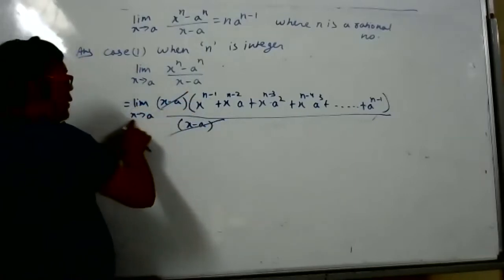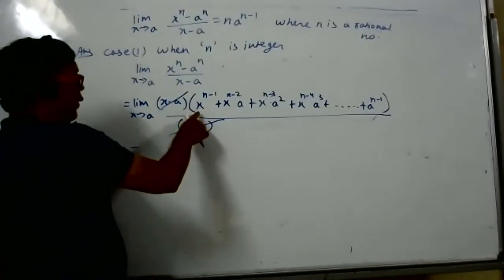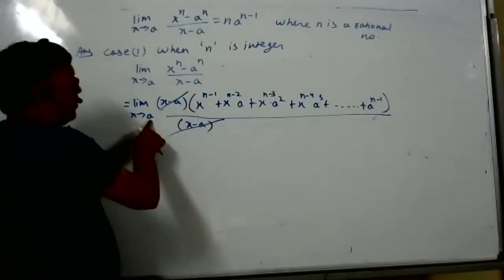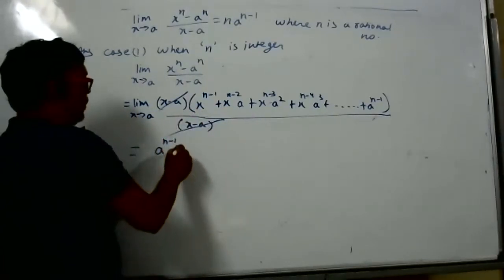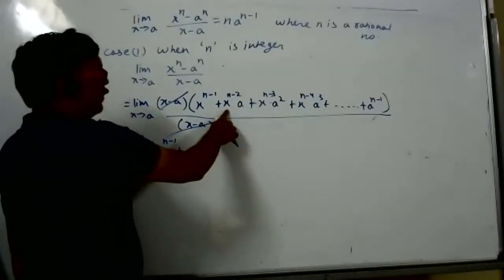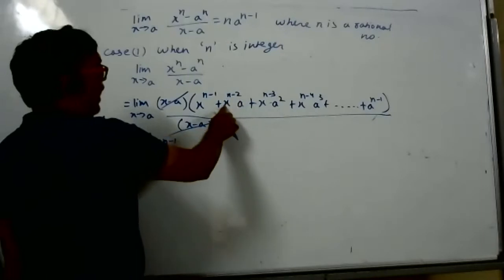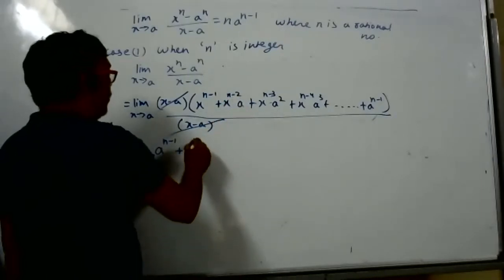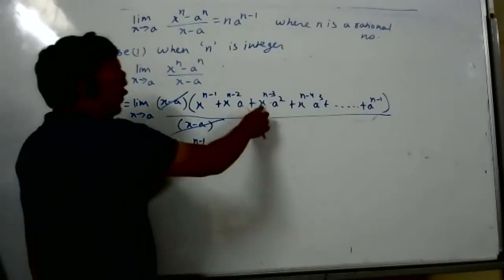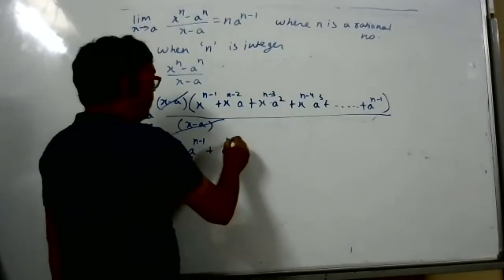What is limit x tends to a? x is tending to a. In the place of x, what should I substitute? a. So what does it become? a to power n minus 1 plus a to power n minus 2 into a, which again becomes a to power n minus 1, plus a to power n minus 3 into a square, which again becomes a to power n minus 1.